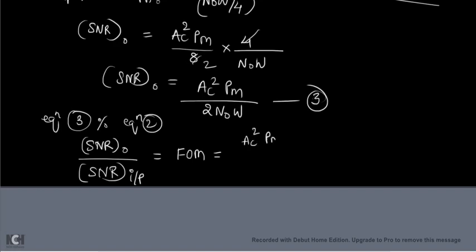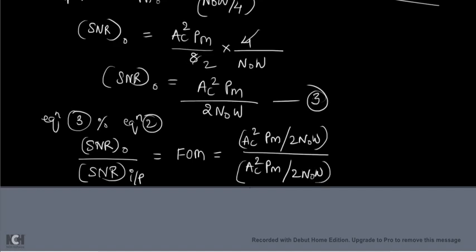AC square PM by 2 N naught W is the SNR output, and SNR input is also the same, AC square PM by 2 N naught W. Both are the same. So if you cancel, then you are going to get the figure of merit for the DSBSC receiver as 1. Remember, for the DSBSC receiver the figure of merit is 1.